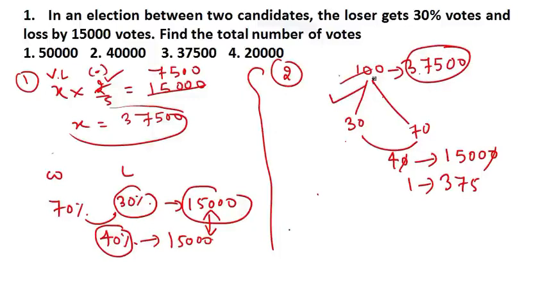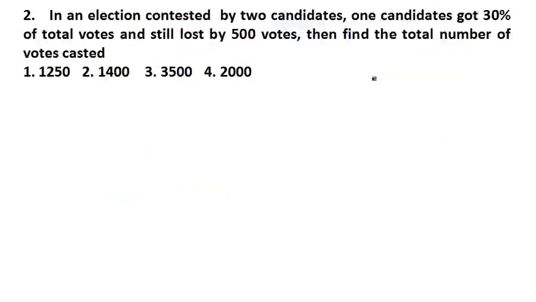So let's move ahead. In an election contested by two candidates, one candidate got 30% of the total vote and still lost by 500 votes. So find the total number of votes cast.